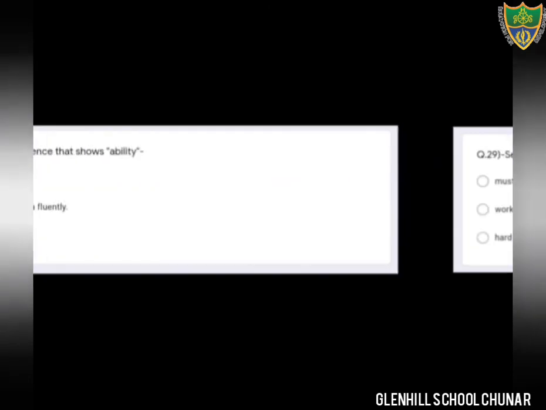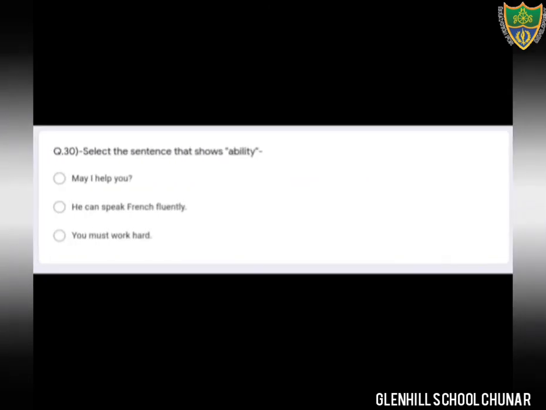Okay students, come to the next question, that is the last question. Select the sentence that shows ability. Yes students, the modal can shows the ability. Just see here. May I help you? No. He can speak French fluently. Okay, option number B is the correct option because the modal can denotes the ability in this sentence. Okay, he can speak French fluently. Option number 30, option number B, option number second is the correct option.